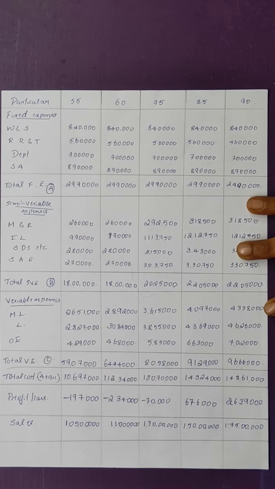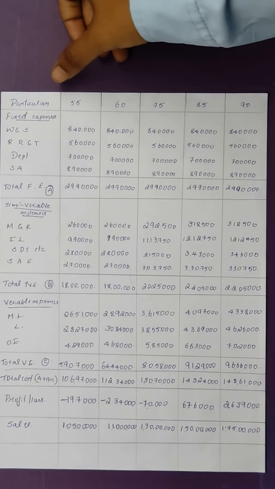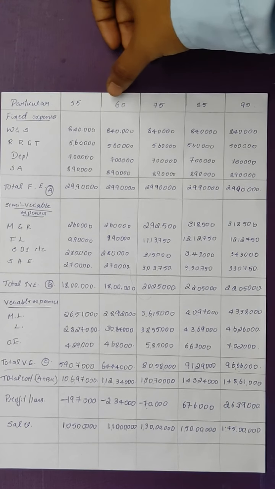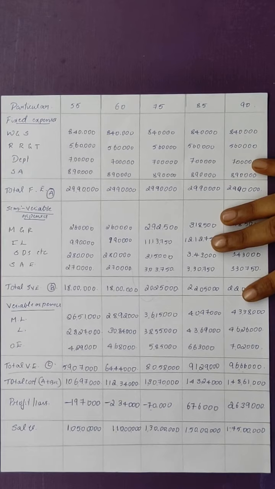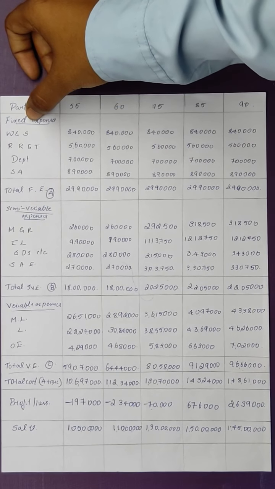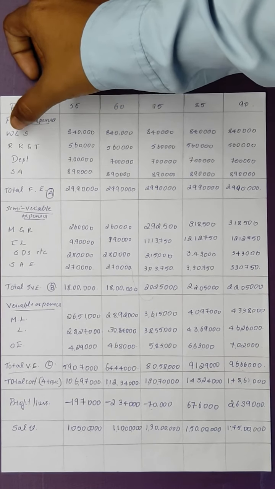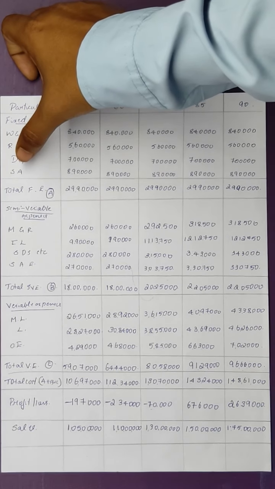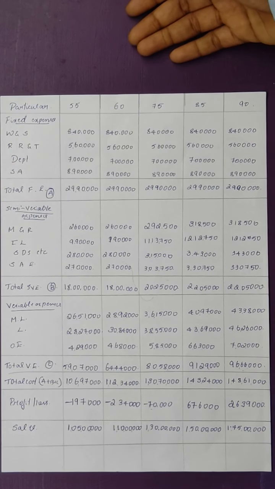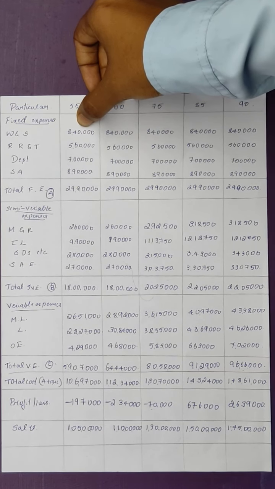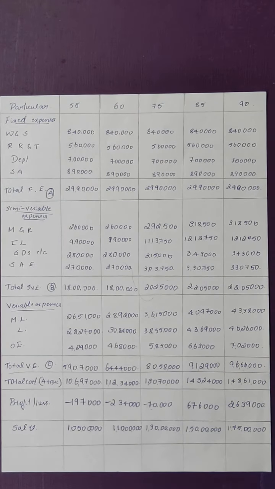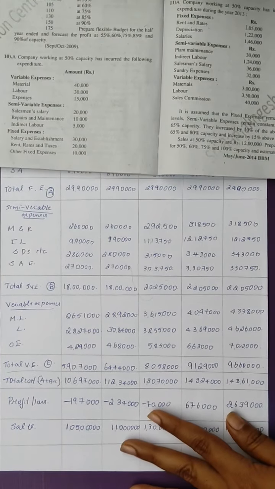First, the columns here are the particulars and the different capacities: 55, 60, 75, 85, 90. These are the capacities and this is the particulars column. First, under fixed expenses: wages and salaries, rent rates and taxes, depreciation and sundry administration. Since they have already mentioned that there are no changes, whatever amount is given in the question paper, the same amount we will write over here. So here is the amount which is given.